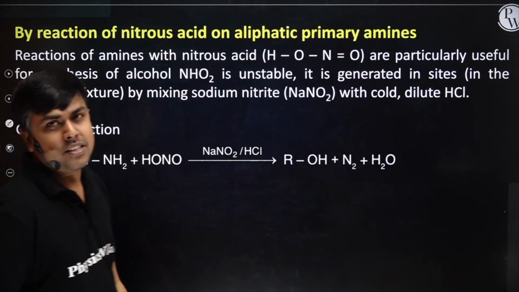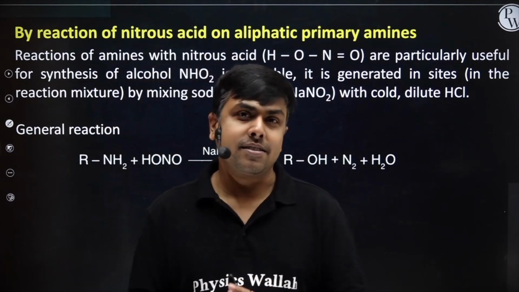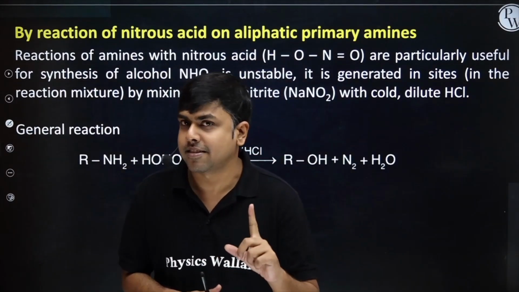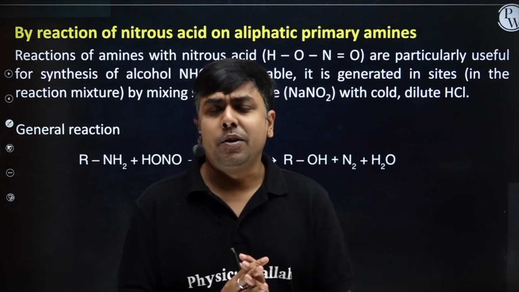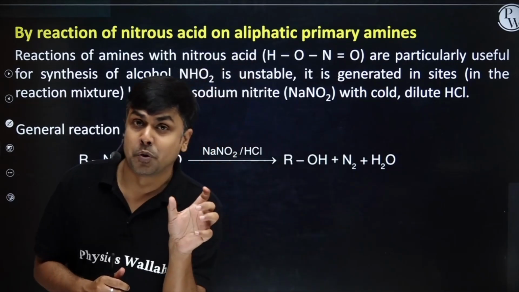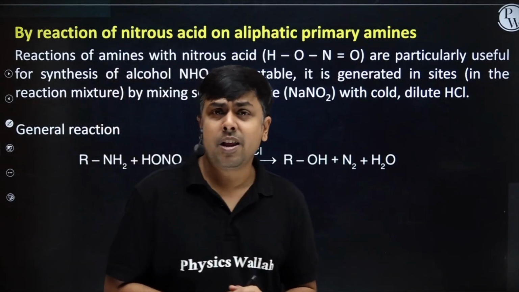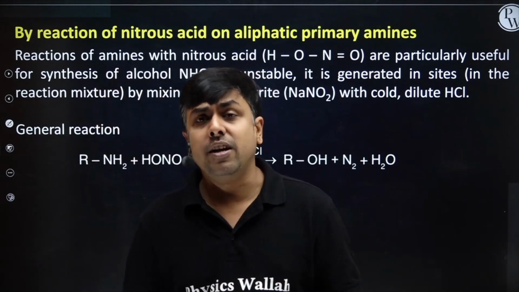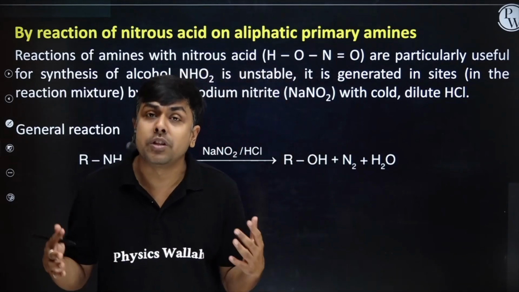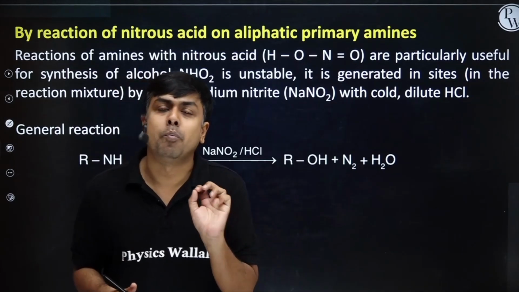Next one, students, amines. If amines are treated with NaNO2 plus HCl, whenever this NaNO2 plus HCl combines, we get nitrous acid, that is HNO2. A 1 degree primary amine, whenever treated with HNO2, gives a very important compound referred to as diazonium, RN2 positive.